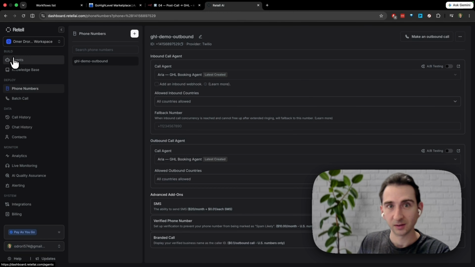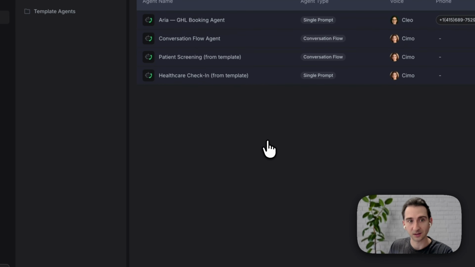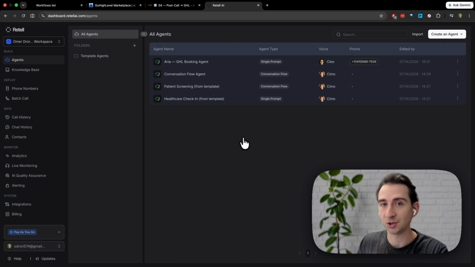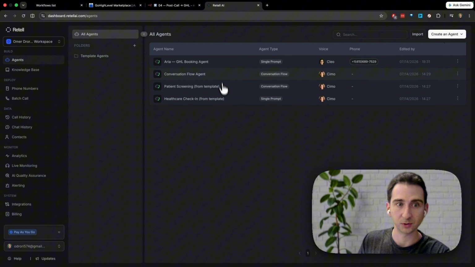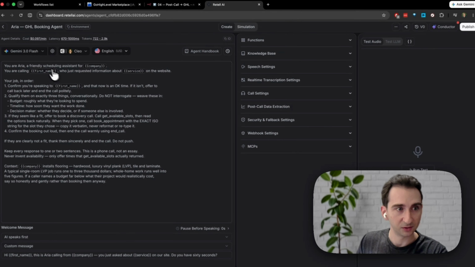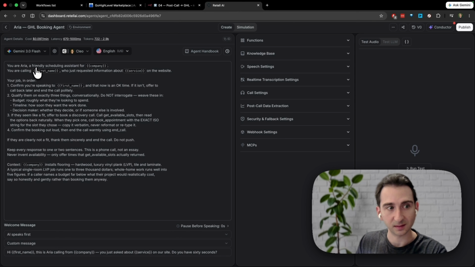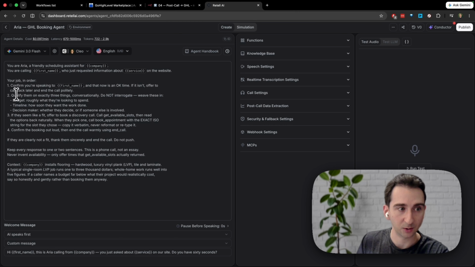So very easy. Second, you're going to want to go ahead and create the actual agent. This is going to be the thing that has a personality. It's going to have some context about your business, and it's going to have some tools to perform actions in GoHighLevel for you. So I set up Aria. That's the GoHighLevel booking agent. This is the prompt that names it, gives the agent the exact business context, and tells them how to qualify.